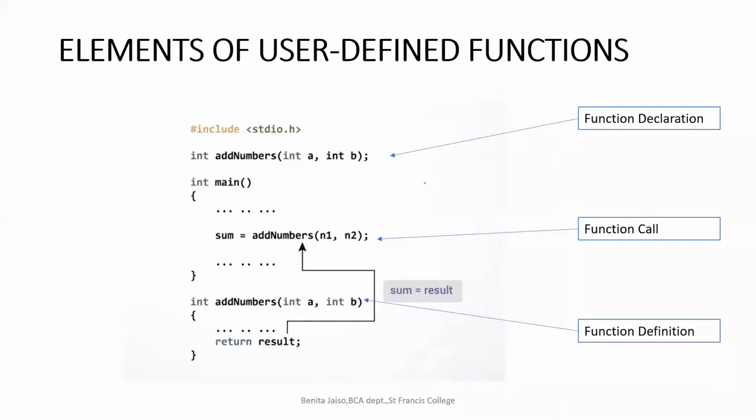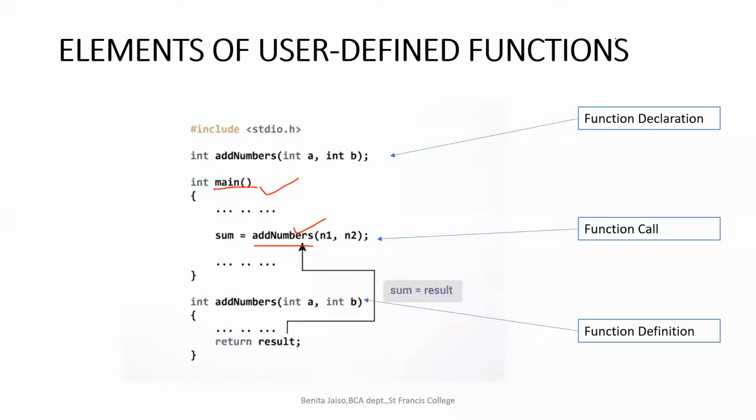The function from which we are calling another function. Got it? So here you know that main is the function from which we are calling the function called add numbers. So which becomes the calling function? Main is the calling function. Which is the called function? Which function am I calling here? Add numbers. Got it? So you have to keep this in mind.